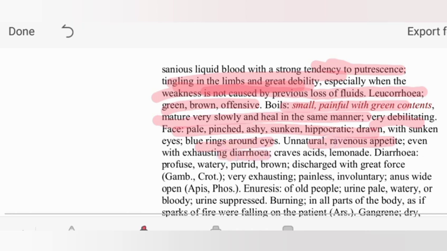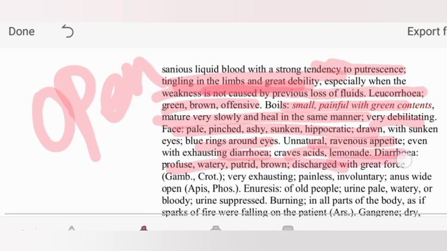Now, ravenous appetite in the GI tract with exhausting diarrhea. We know sickle cell is a drug of opening, due to the wide opening. Remember the term opening always for sickle cell. Due to opening there will be loss of fluid, diarrhea. Grapes, acid, lemonade aggravate; there will be putrefaction, profuse diarrhea with watery brown discharge with great force, like Gambogia and Croton tig. Painless, involuntary, anus wide open. This line is important, commonly asked from the MCQ point of view. Anus wide open, that is enuresis of the old people.